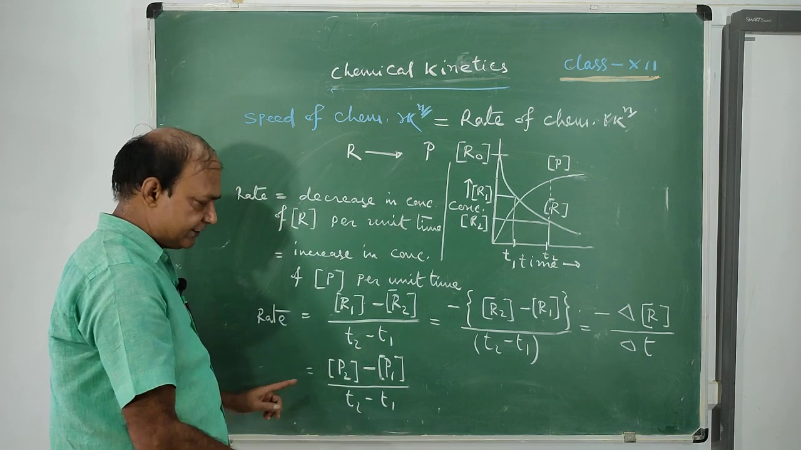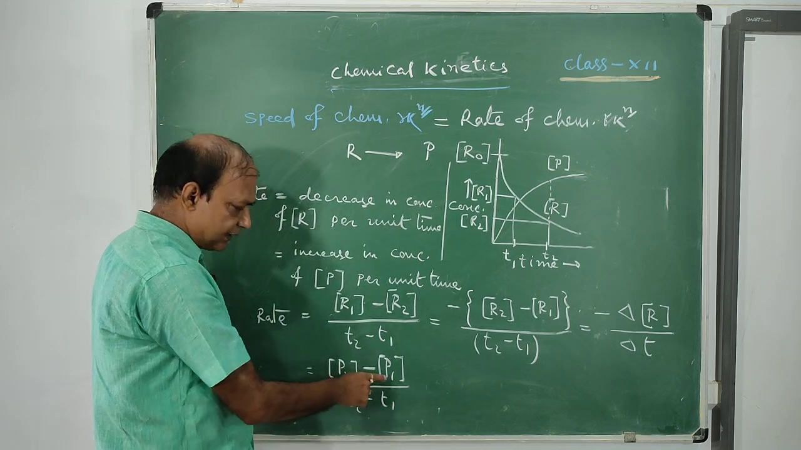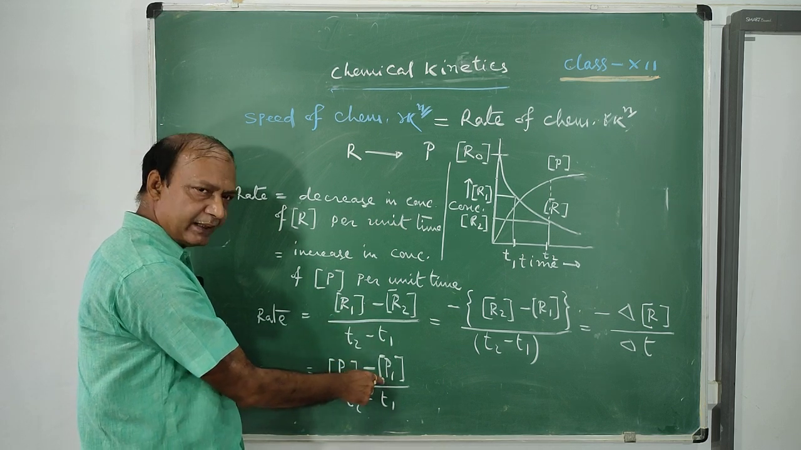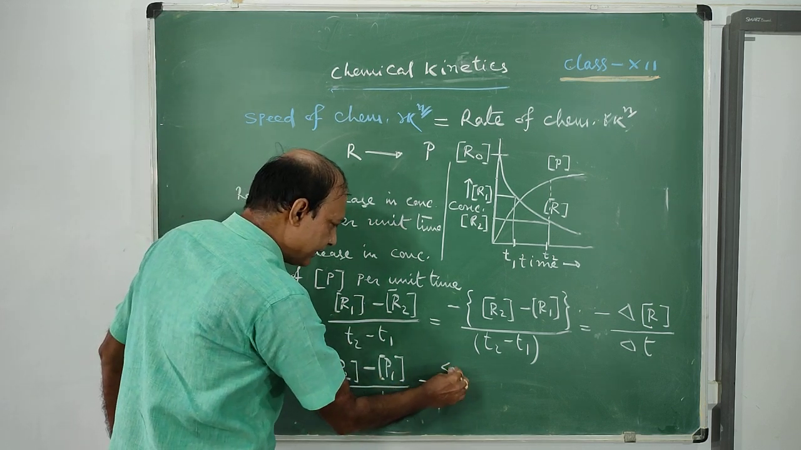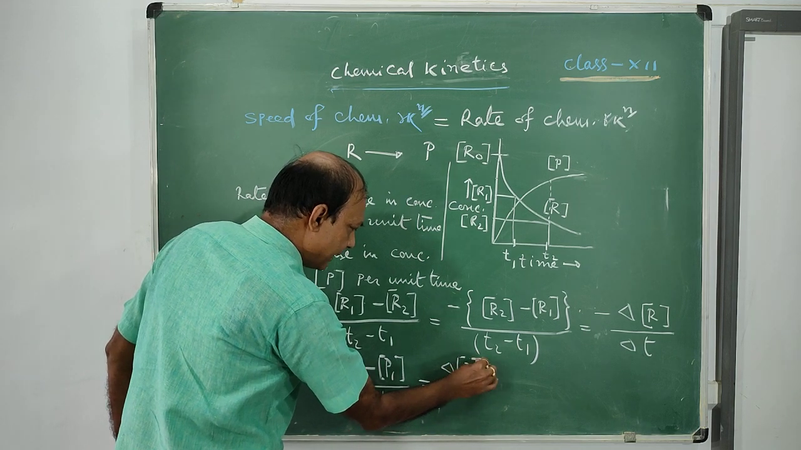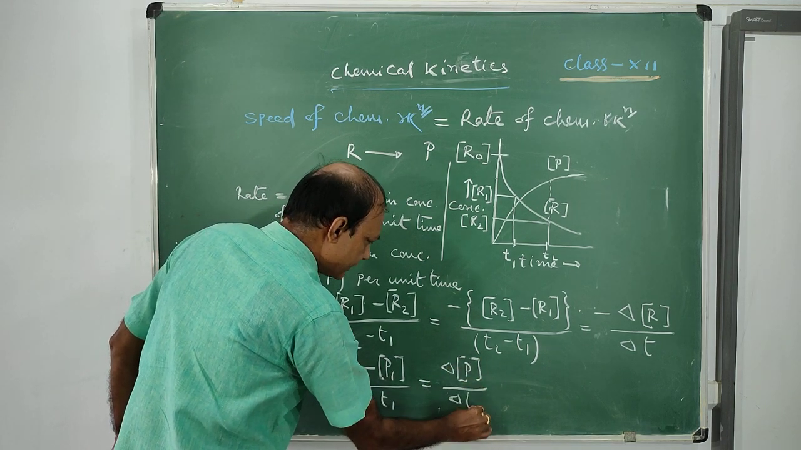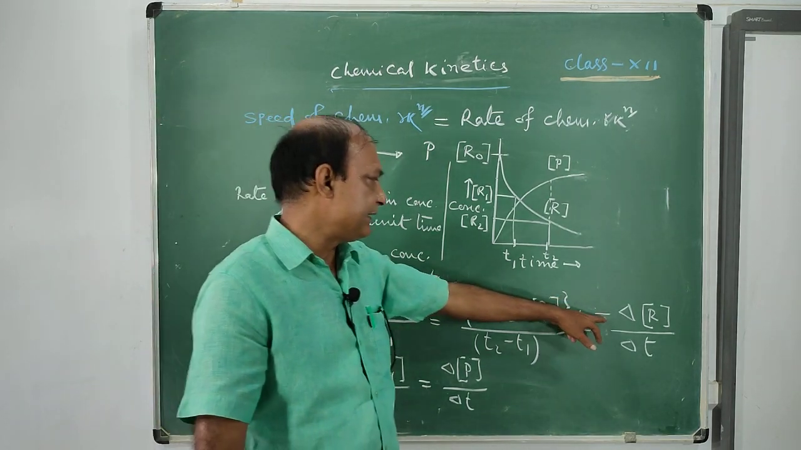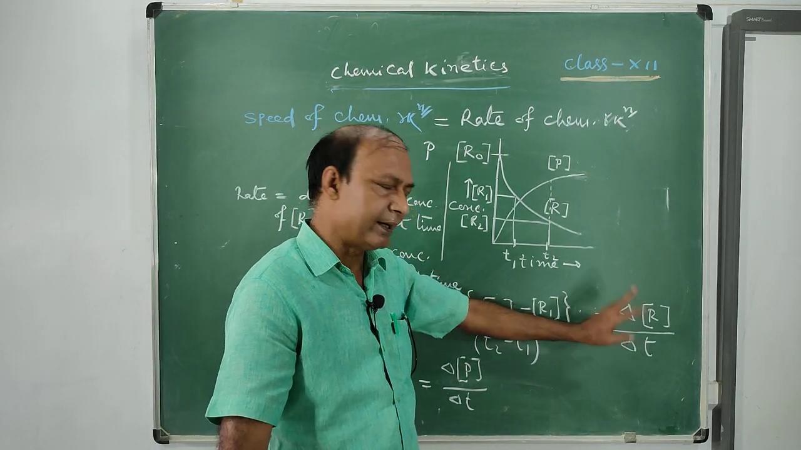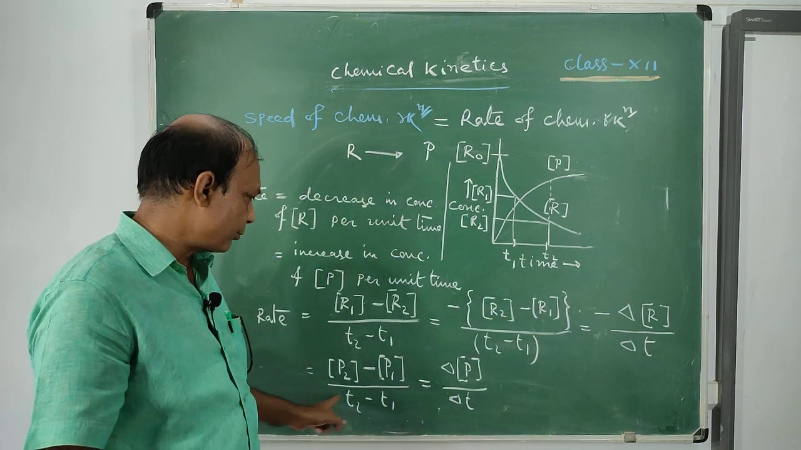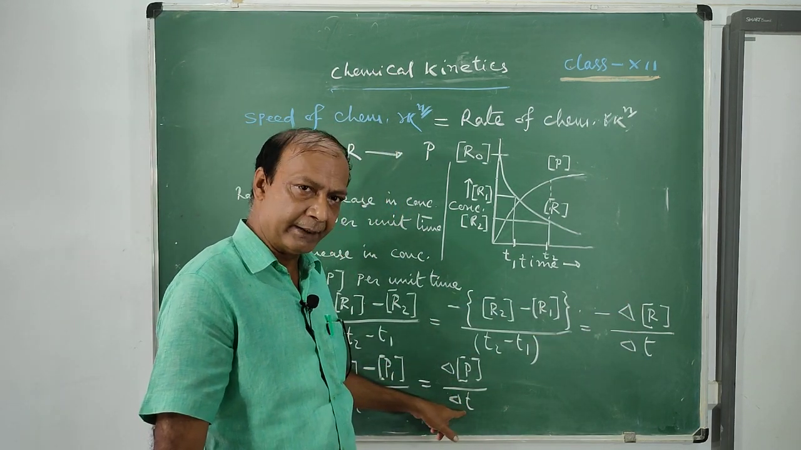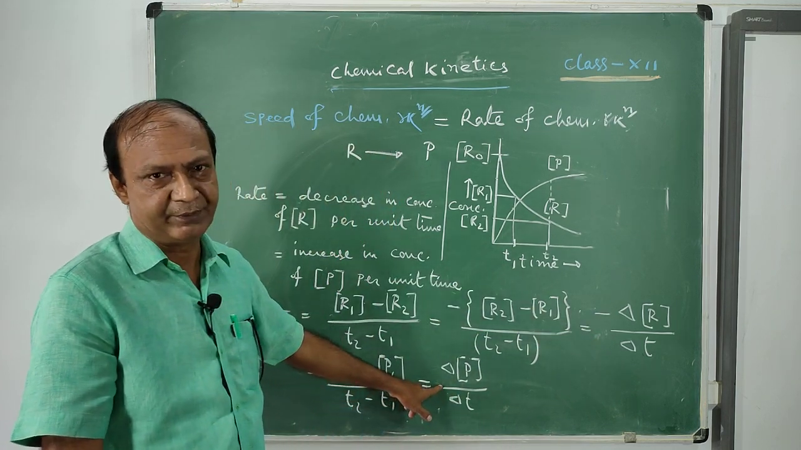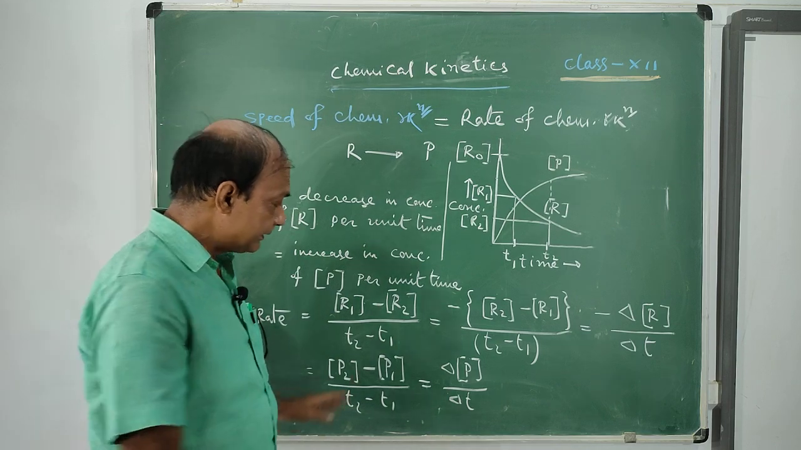So in terms of change, here is no problem because it is already final minus initial. So you can write delta P by delta T. So this is the symbol of rate. Rate in terms of reactant is minus delta R by delta T, and rate in terms of product is delta P by delta T. The difference is here is a negative sign, here is no such negative sign. So this is the first thing.